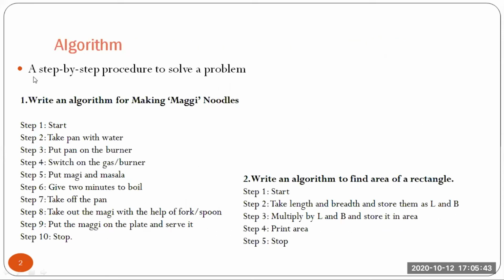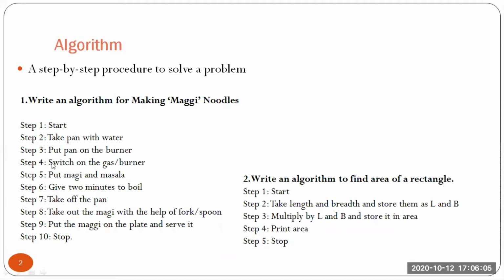Now, what is an algorithm? Algorithm is nothing but a step-by-step procedure to solve a problem. Basically, we can take an example of writing an algorithm for making Maggi noodles. So what are the steps? Always the start step. Step one is going to be start and the last step is going to be stop. Now, what are the series of steps? Whatever you do, you would write it in the form of steps.